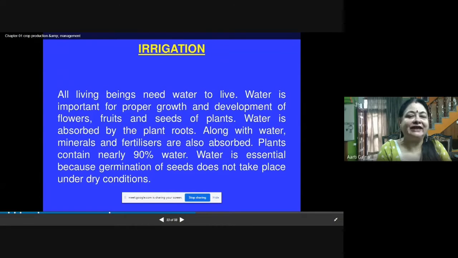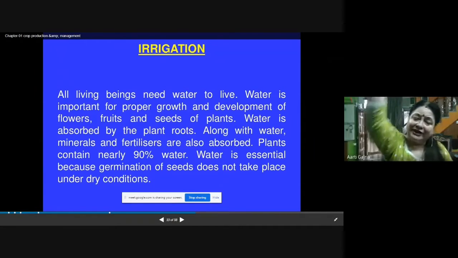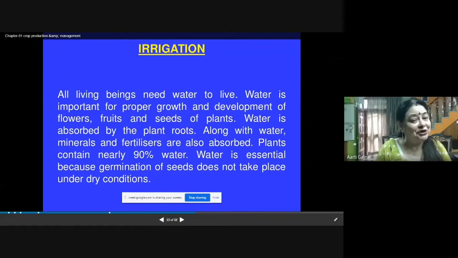Water is absorbed by the plant roots. The roots are absorbing the water, and then they are sending this water all over to the stem, branches, and leaves. You must have seen trees of many meters of height. So the last leaf is also getting the water from the root only. And this is possible because of the vascular tissue xylem, which is like the pipes which are conducting water under pressure from root to different parts of the plant.